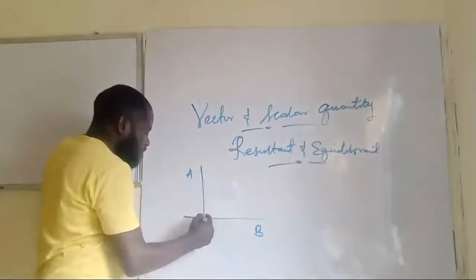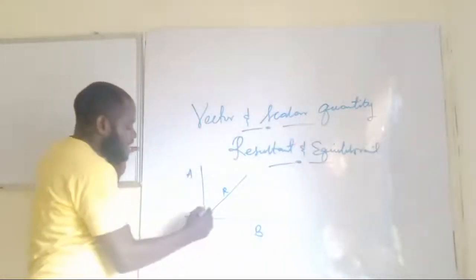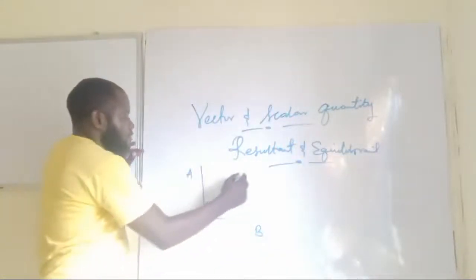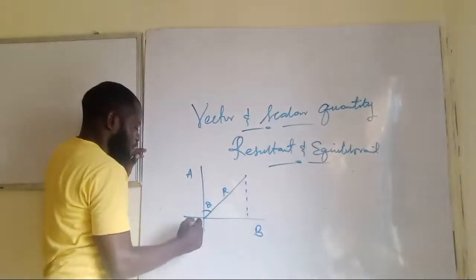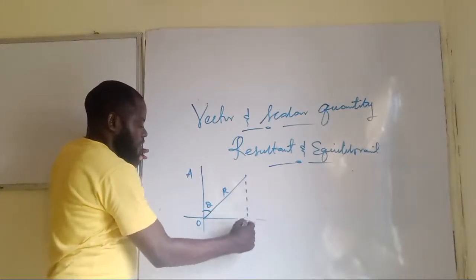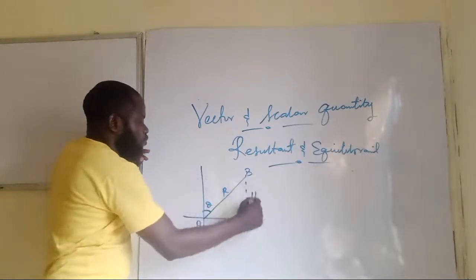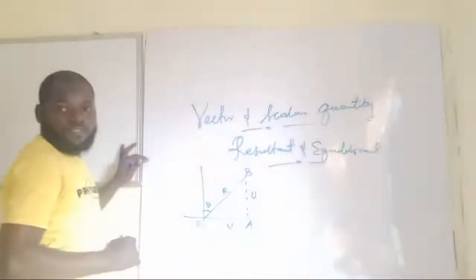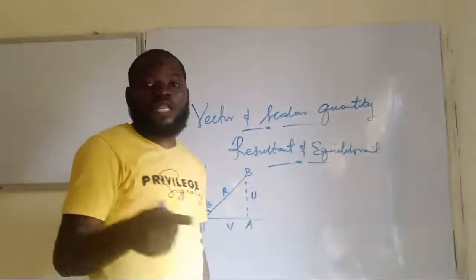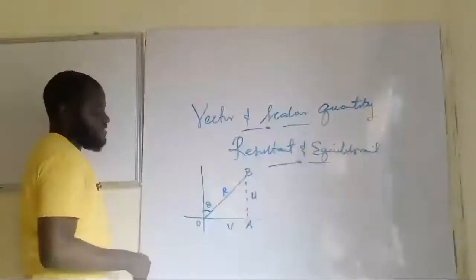So the resultant of these vectors is this, and this is the angle of projection. So this one comes back like this. If I call this point O, and call this point A and this point B, let me change this one to become U and this to be V. These two vectors U and V are perpendicular to each other.